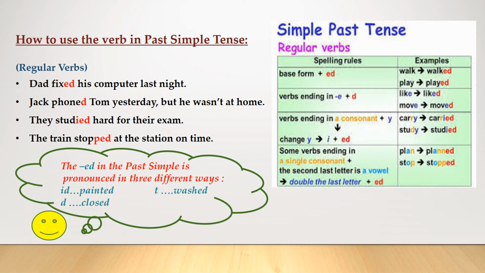Let's check these examples together of regular verbs. Dad fixed his computer last night. Jack phoned Tom yesterday, but he wasn't at home. They studied, because here the verb study ends with Y, becomes IED, studied hard for their exam. The train stopped, here we double the P, stopped at the station on time.